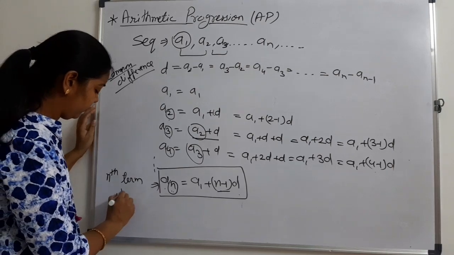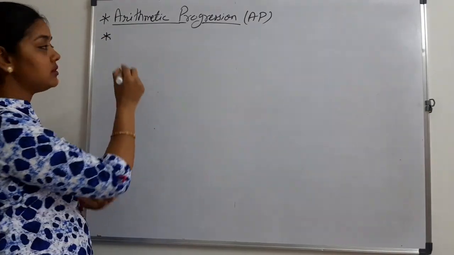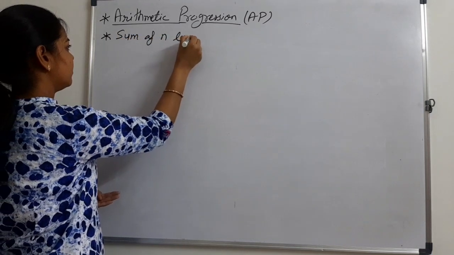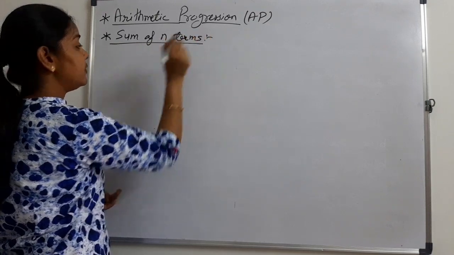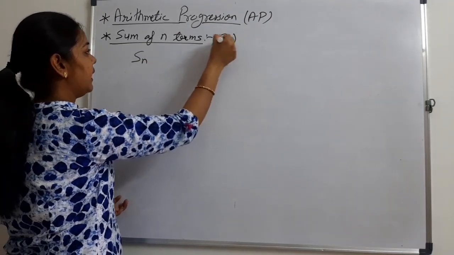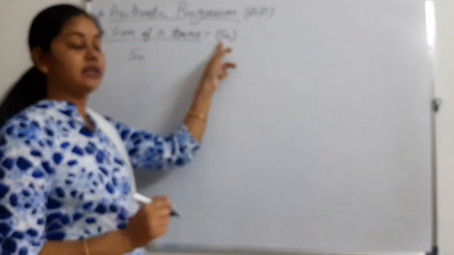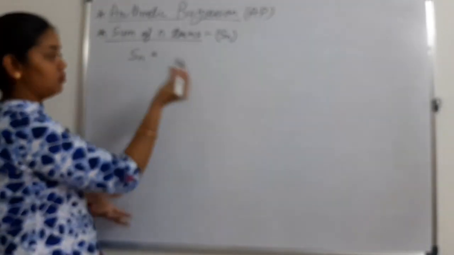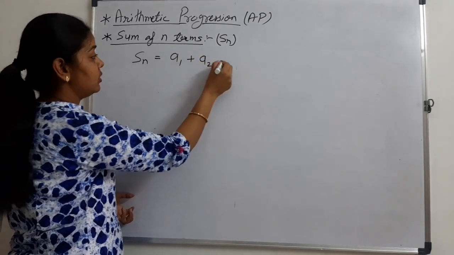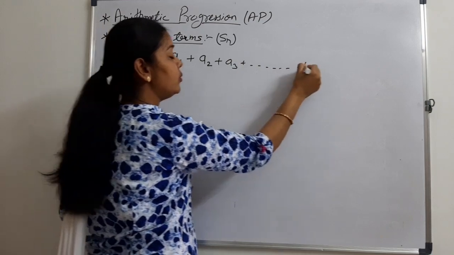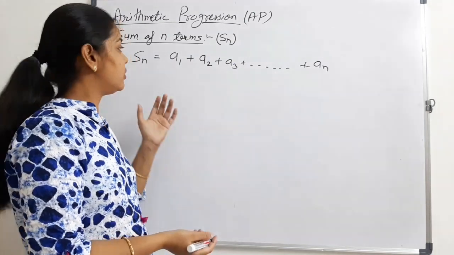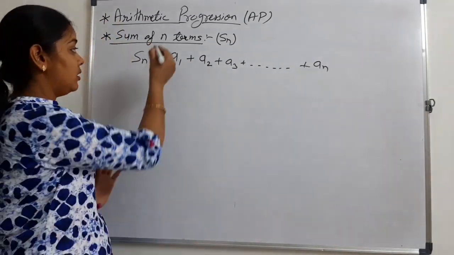Nth term of AP. Now find the sum of n terms. We denote it as Sn. The sum of n terms is denoted as Sn. What n terms do we have? First term will be A1, second term will be A2, A3 and up to An. It means we have added n terms. We need to find the formula for Sn.